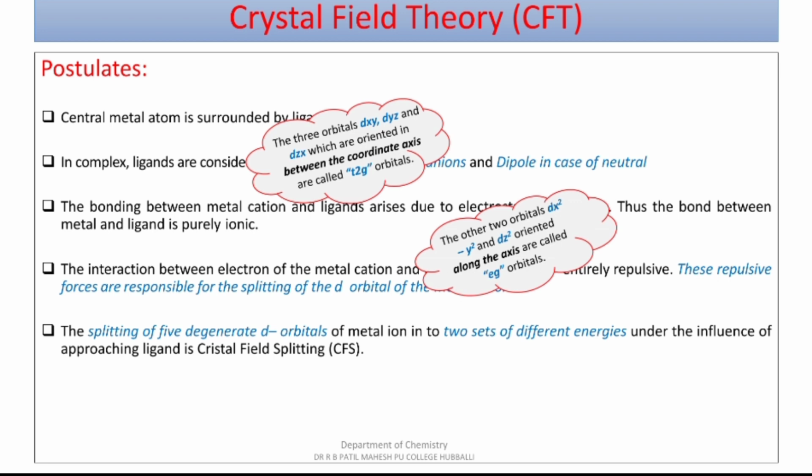The same set of 3 and set of 2 in case of tetrahedral are known as T2 and E orbitals, where T2g is a triplet of degenerate d orbitals and Eg is a doublet of degenerate d orbitals.